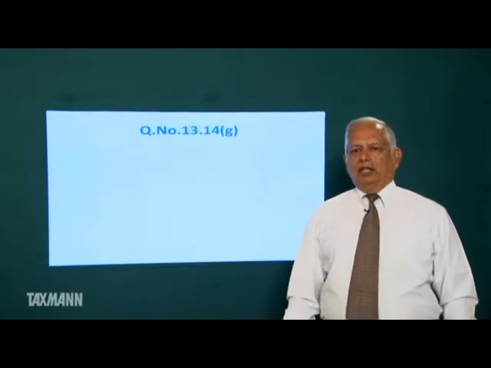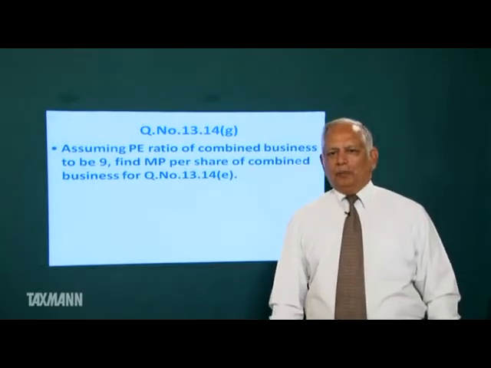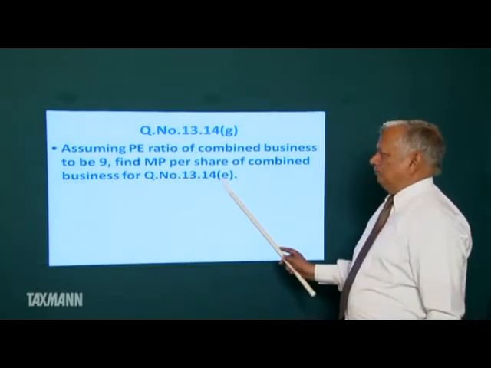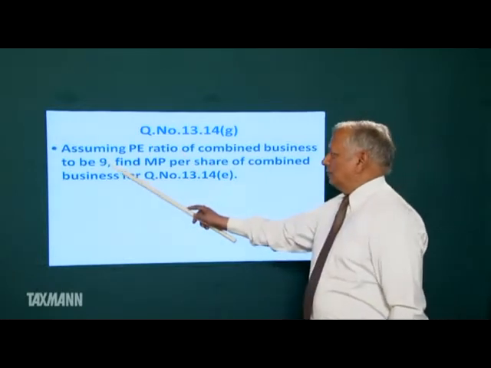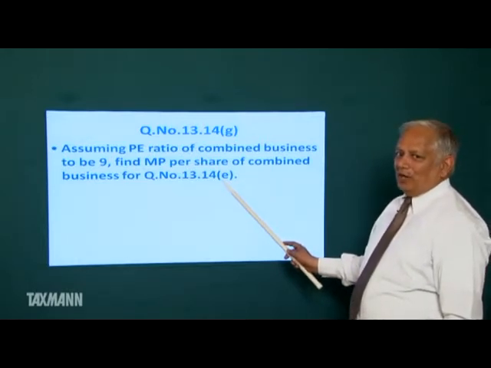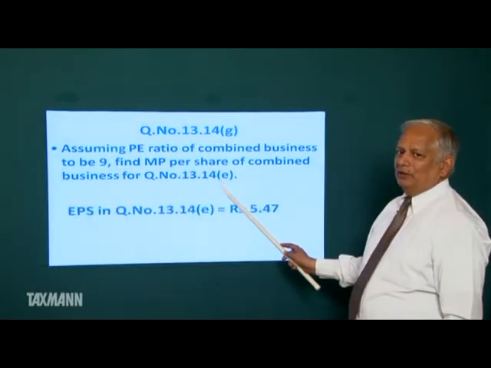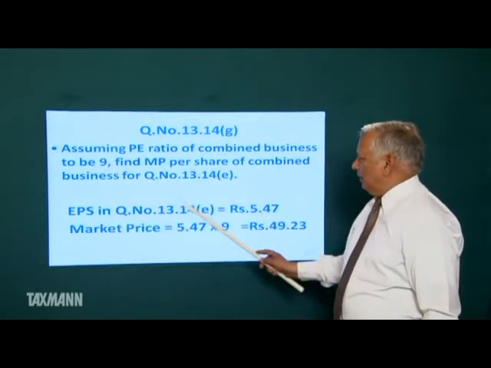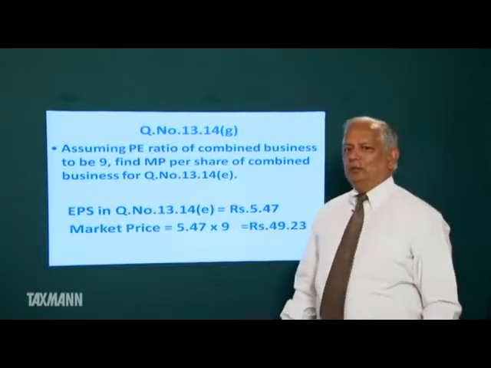Question number 13.14g. We have to find market price per share in this question if price earning ratio of the combined business is 9. Friends, in this question, what was our EPS? EPS was 5.47. Now, PE ratio is 9. So, market price will be 5.47 into 9, that is rupees 49.23.